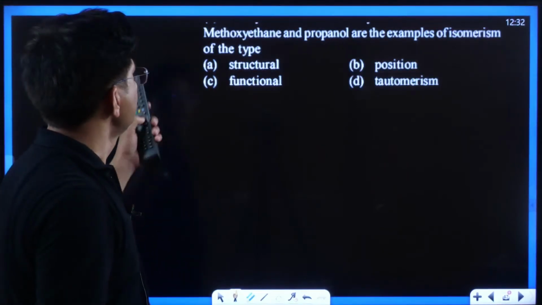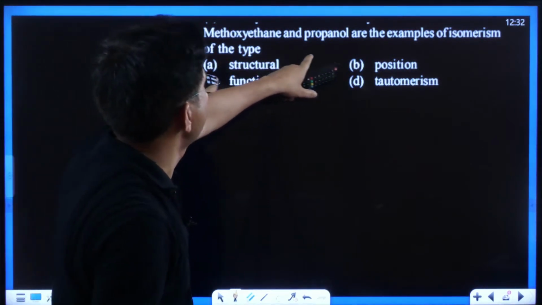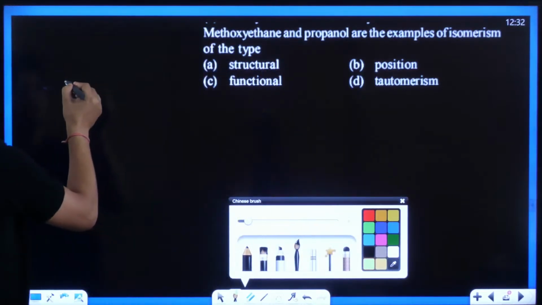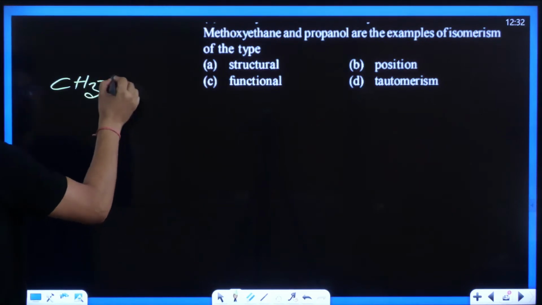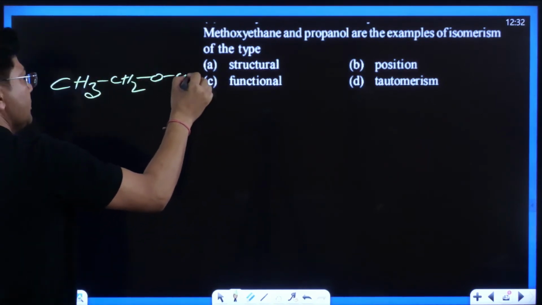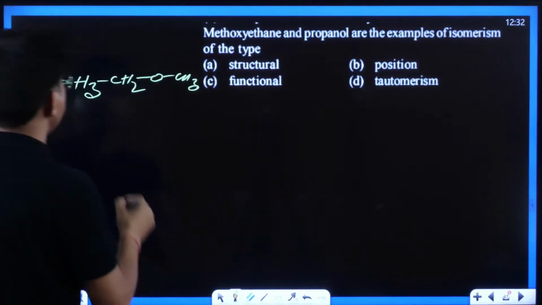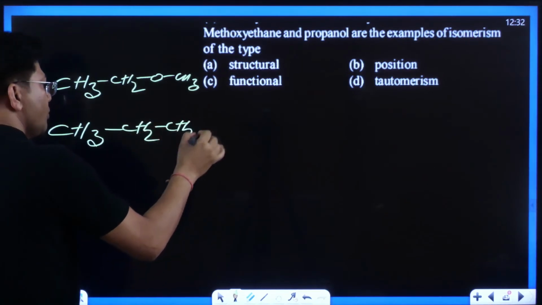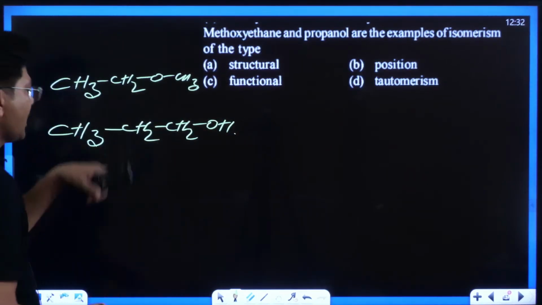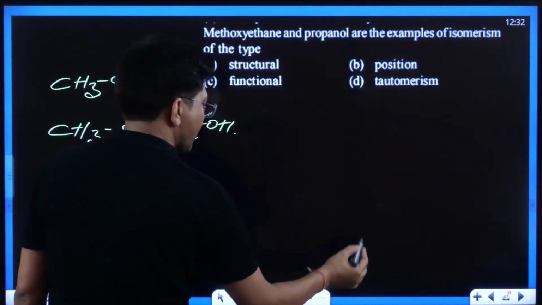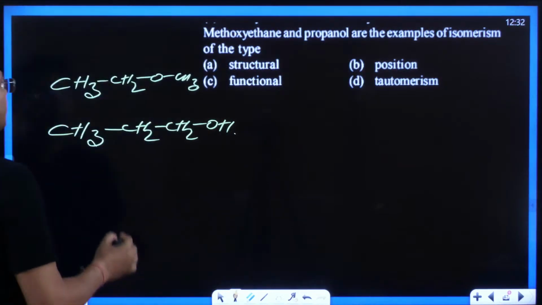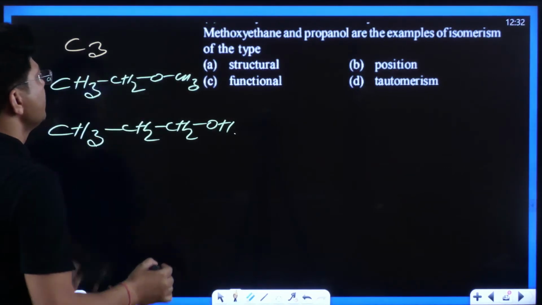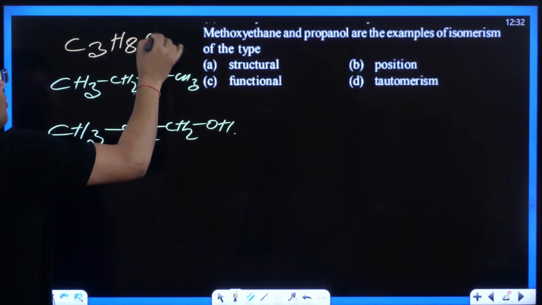Yeah, definitely. So another question: methoxyethane and propanol are. What is methoxyethane, beta? Let me check. So this is your ethane, this is your methoxy. So this is your methoxyethane and propanol, CH3CH2CH2OH. So they have the same carbon count. Their molecular formula is definitely the same, C3H8O. So they are isomers.